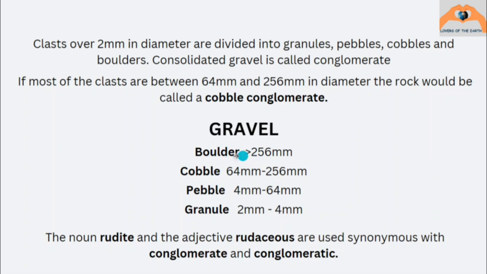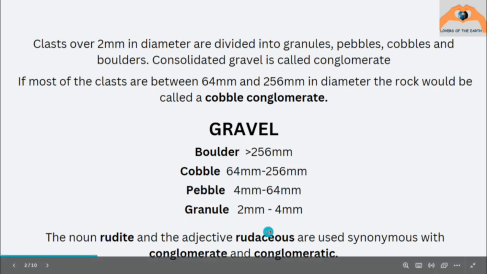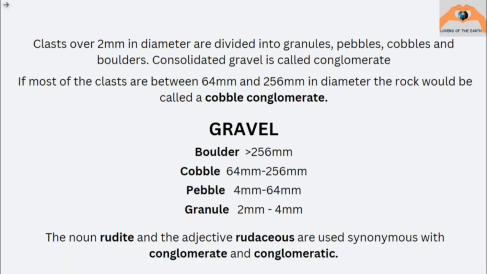Now, the noun rudite and the adjective rudaceous are used synonymously with conglomerate and conglomeratic. We should know this. Many times we are asked about rudaceous sedimentary rock, so we should know that rudaceous means conglomerate is being talked about.